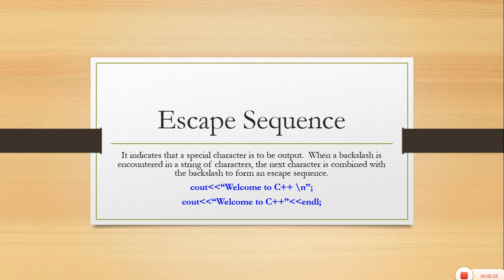Here you can see a statement, welcome to C++ with \n. \n is an escape sequence, and what it will do is print welcome to C++ and then move the cursor to the next line, to the new line.